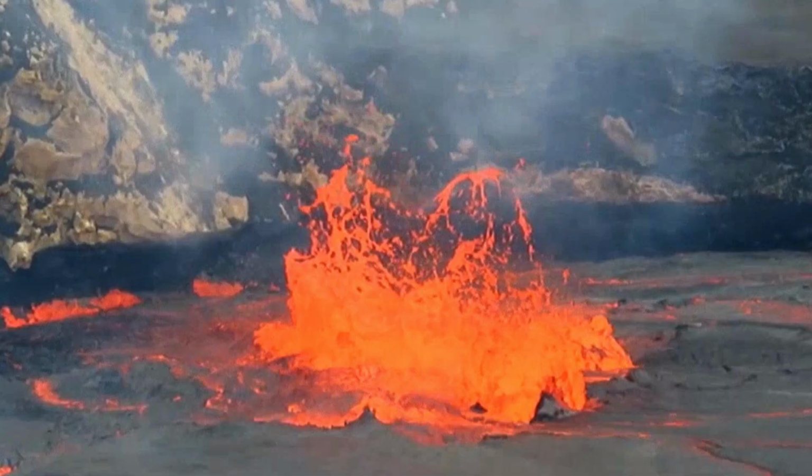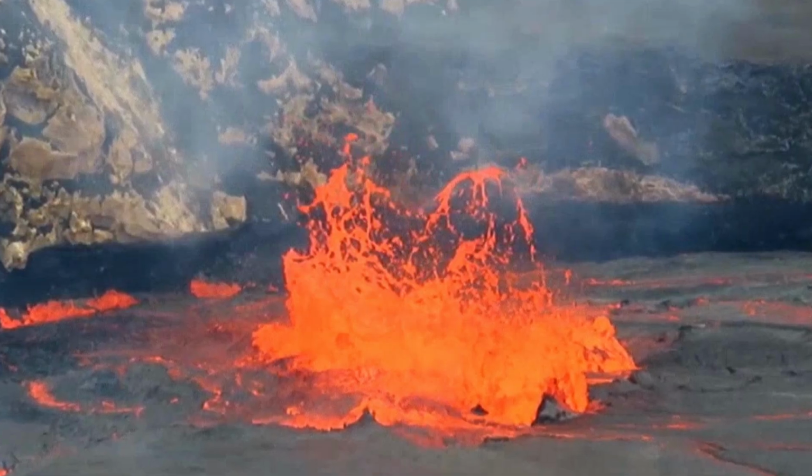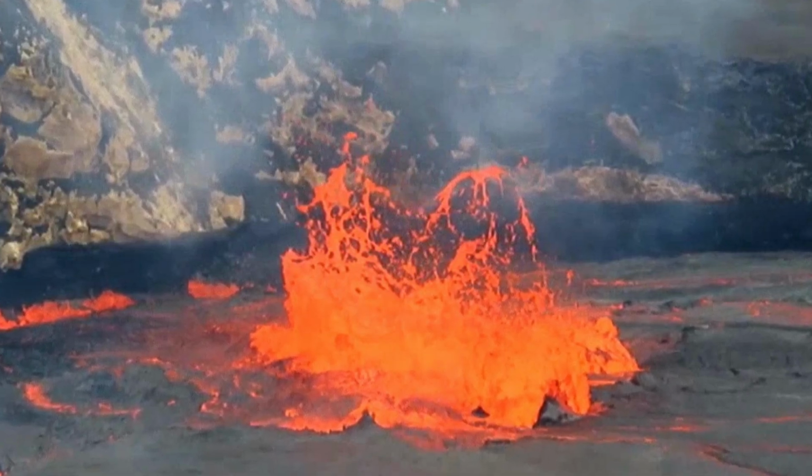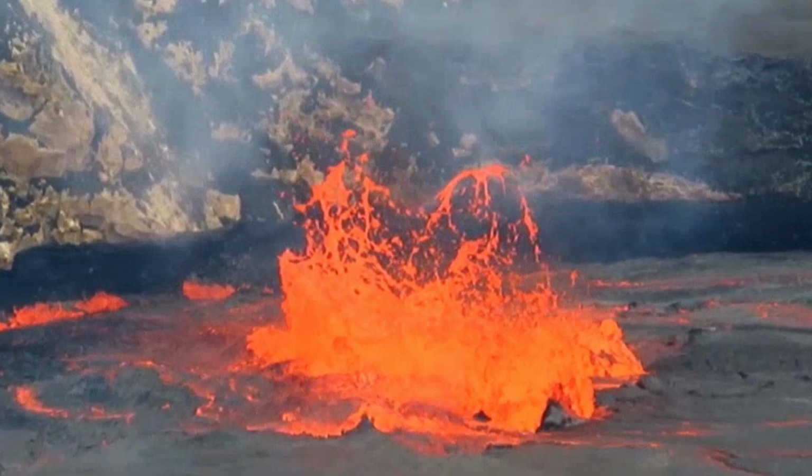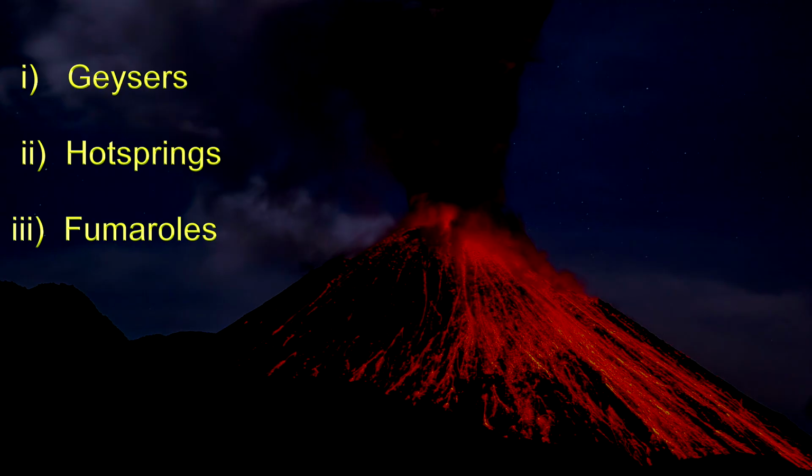In volcanic activity, lava and fragmental material are most commonly ejected as part of a volcanic eruption. In a few cases, the volcanic eruption is only in the form of hot water or gases. The features associated with this type of volcanic activity include geysers, hot springs and fumaroles.